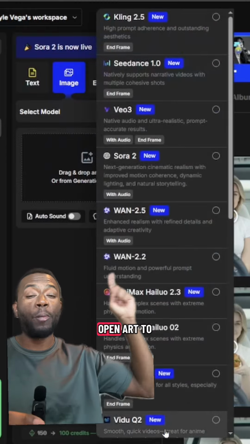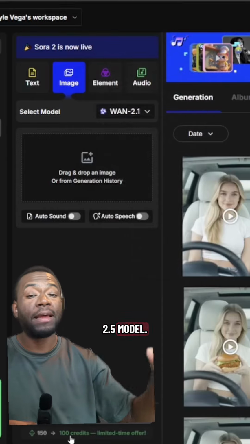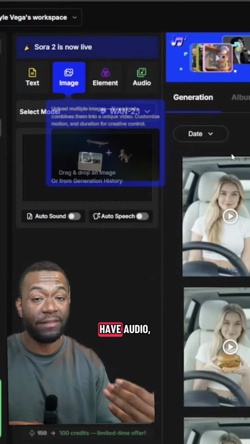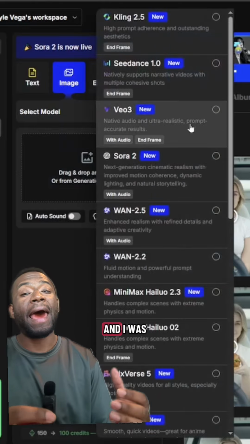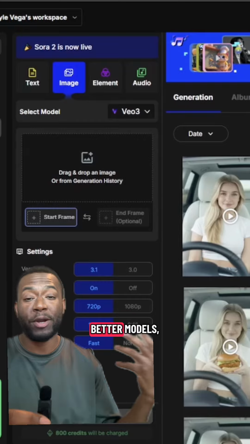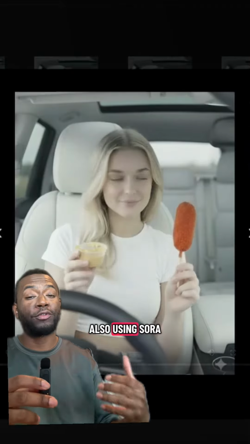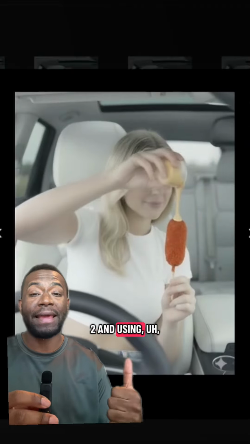So I used OpenArt to select the Wan 2.5 model. Now, the 2.5 model actually does have audio and the 2.2 doesn't. And I was pretty happy with it. There's definitely some better models like Sora 2, and they have Veo 3, and this is a video here for Wan 2.5, not 2.2. But also using Sora 2 and using Google Veo 3 and even Veo 2, it's very, very expensive.